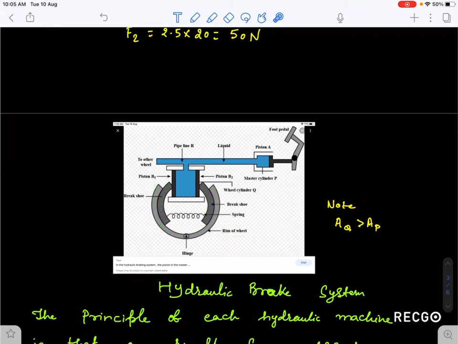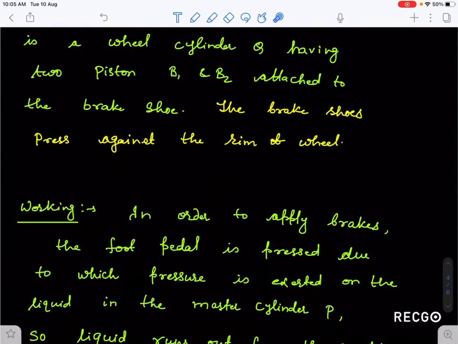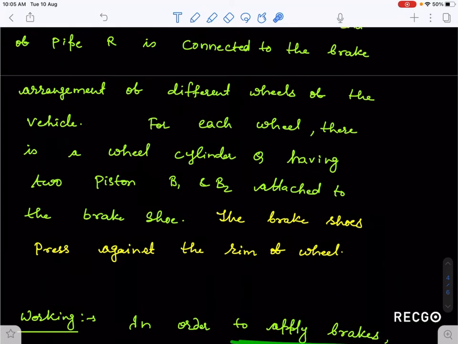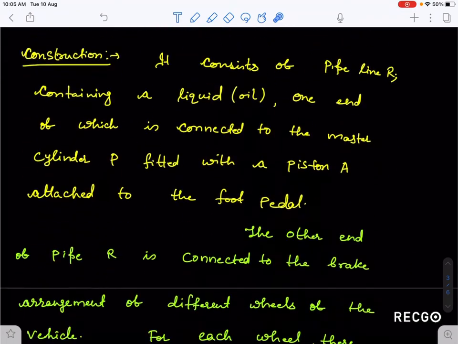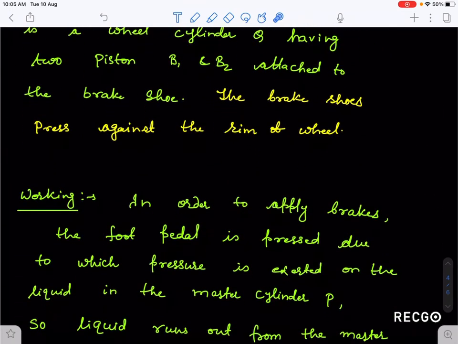So how does it work? Now we are going to explain the working. In order to apply brakes, you will press this foot pedal. You usually see that there are the accelerator, brake and clutch, so you will press the brake which is in the middle. So what will happen when you press the brake? When the foot pedal is pressed, pressure is exerted on the liquid of the master cylinder.